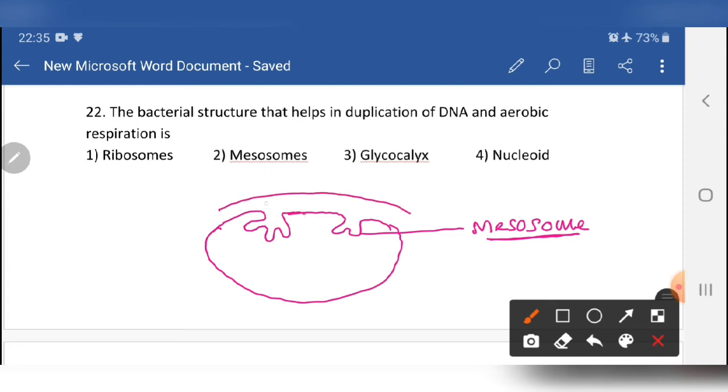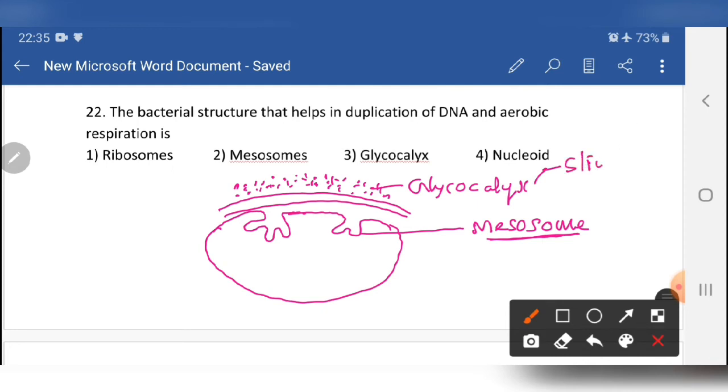Above the cell wall there is a glycocalyx layer. If the glycocalyx is loosely packed, we call it a slime layer, and if the glycocalyx is tightly packed, it is a capsule. So the glycocalyx, the cell wall, and the cell membrane, whose invaginations are called a mesosome.